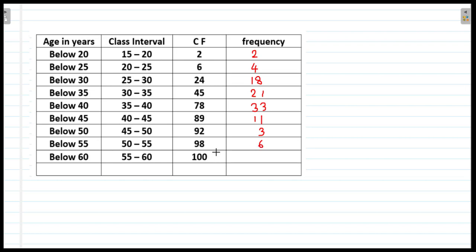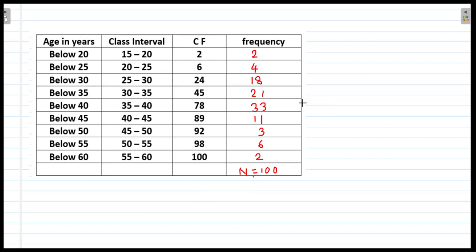And 100 minus 98, that is 2. And this total frequency is 100. That is given to us in the question, that there are 100 policy holders, and we always check whether this total and this last cumulative frequency is same or not. So here in this case it is same, and so we have got n.